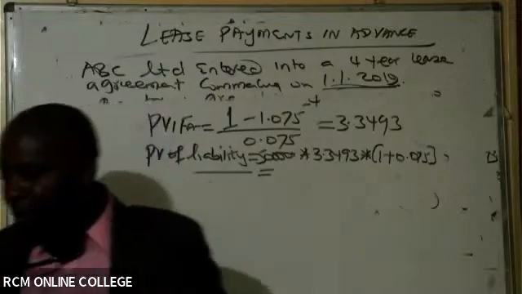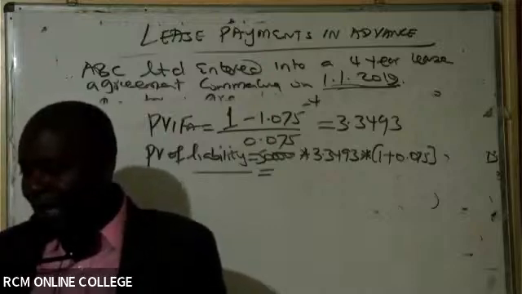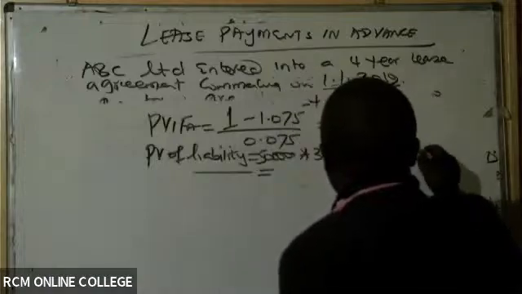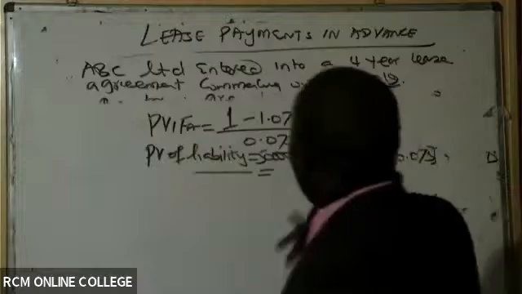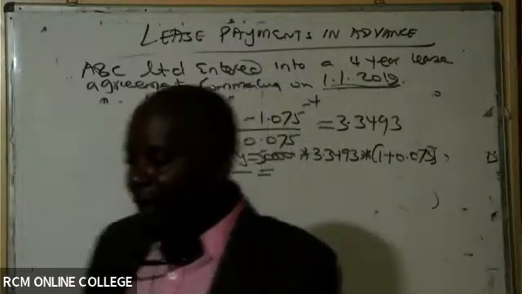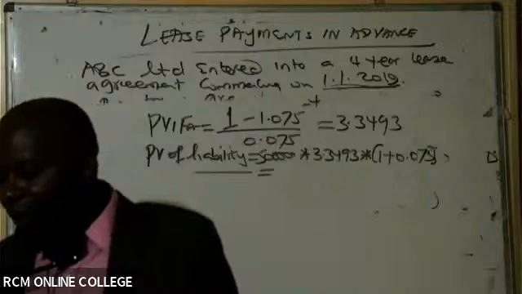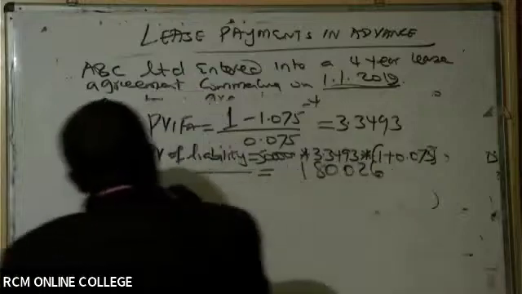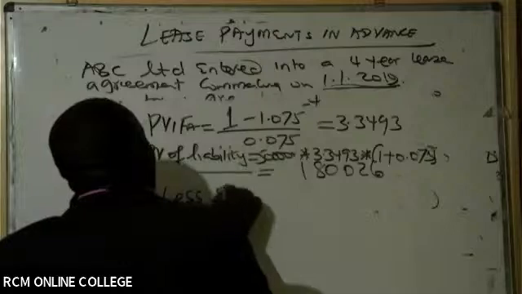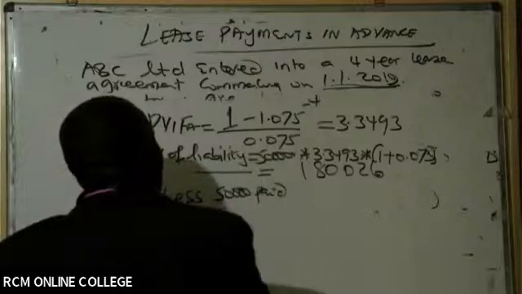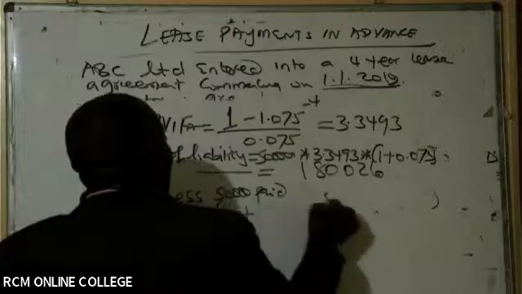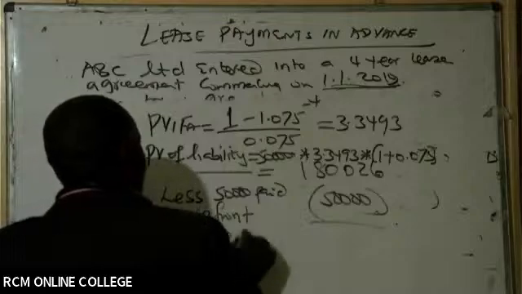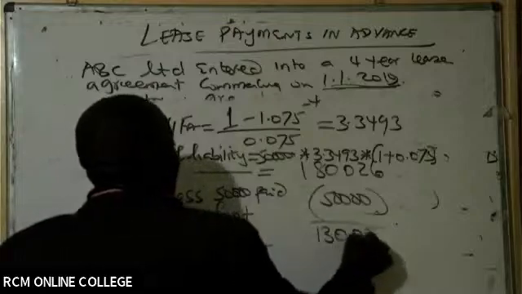I'm so sure you haven't multiplied with 1 plus R. We must multiply with 1 plus R, because of the advance payments. So we have here 180,026. But now remember, you must come and less the 50,000 paid upfront. Less that one. You get the lease liability. So therefore, the present value of lease liability will be 130,026.